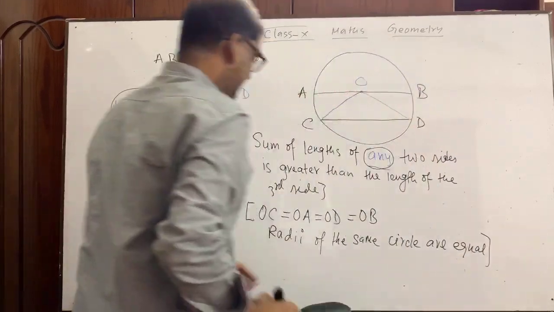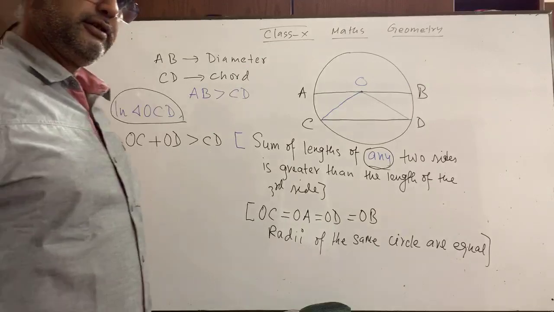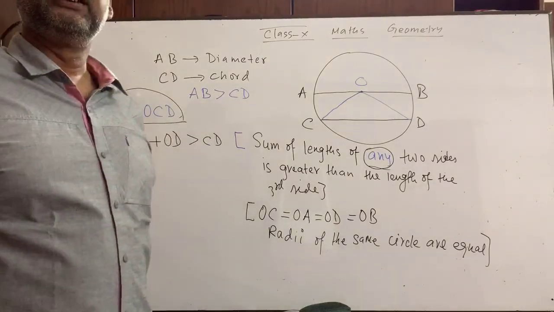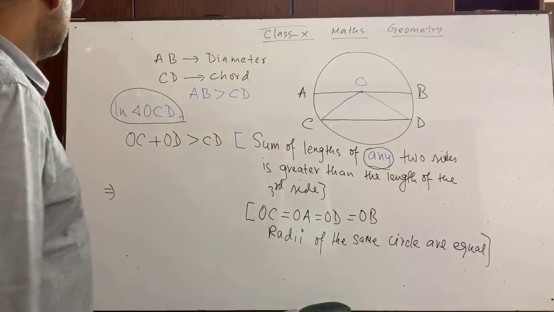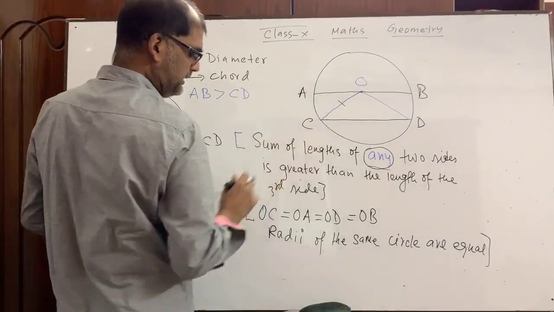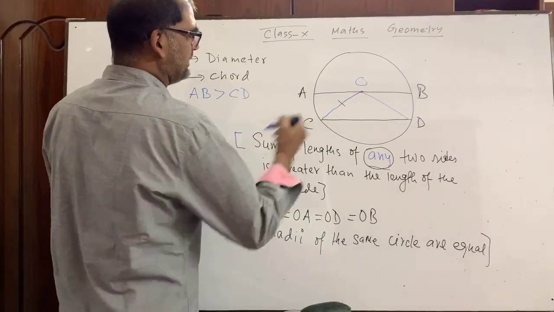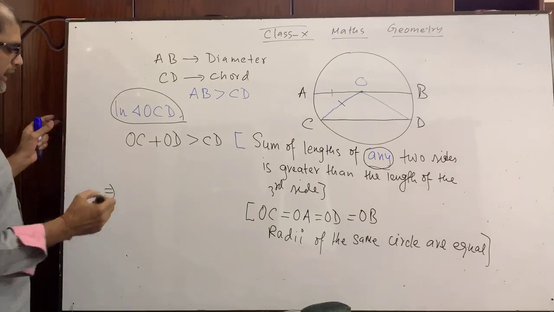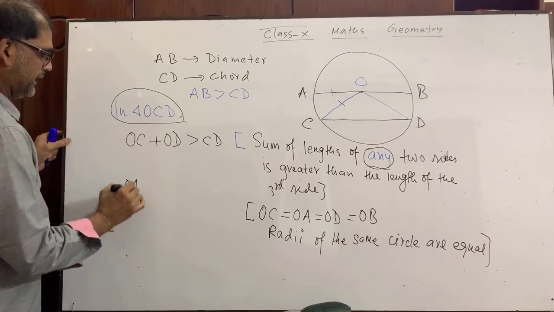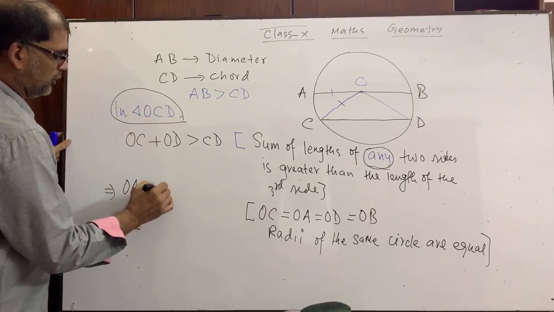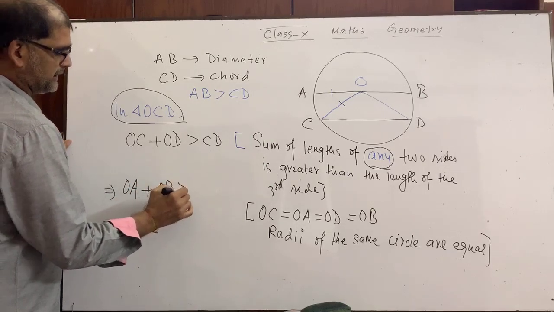Okay, radii of the same circle are always equal. Plural of radius is radii. Now what about OC? You see, this OC and this OA, they were equal. So for OC, I can write down OA. For OD, similarly I can write down OB greater than CD.